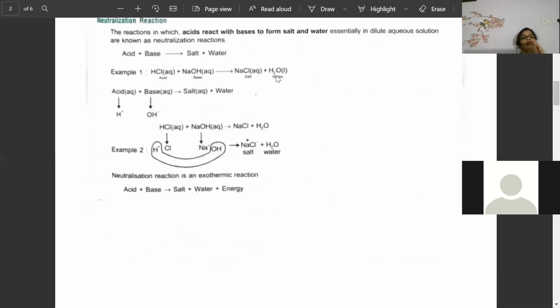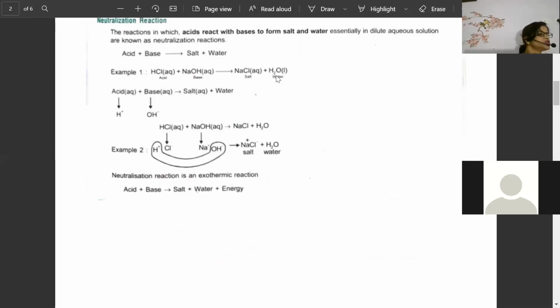So listen, beta, neutralization reaction, yesterday itself I said, remember one thing: when acid is reacting with base, I repeat, when acid is reacting with base, it is forming salt and water.